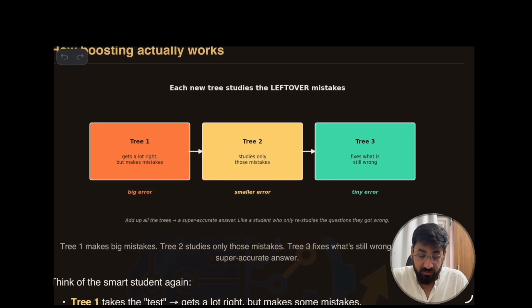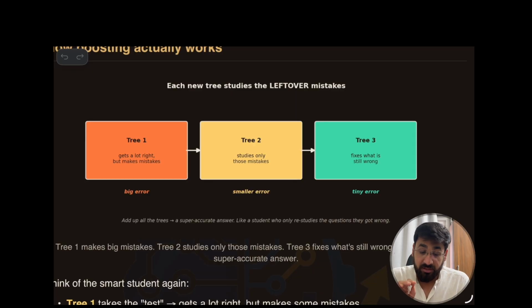You can see right now, each new tree studies the leftover mistakes. There are tree 1, tree 2 and tree 3, only 3 trees. Tree 1 gets a lot right but also makes mistakes. This is a big error. Say, just calculating in numbers, it made 100 errors. Tree 2 takes them and corrects 50 errors.